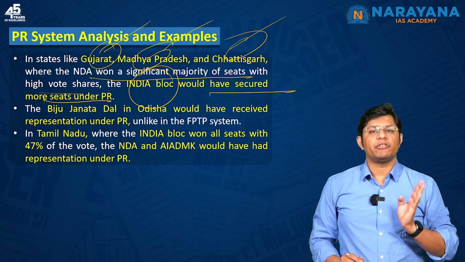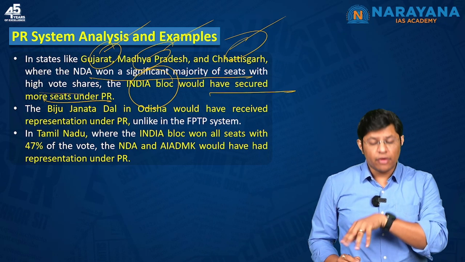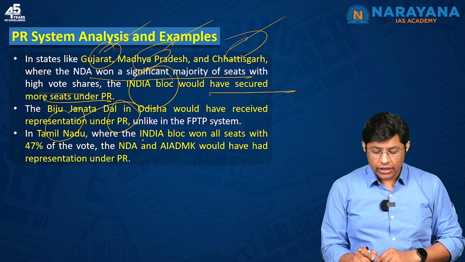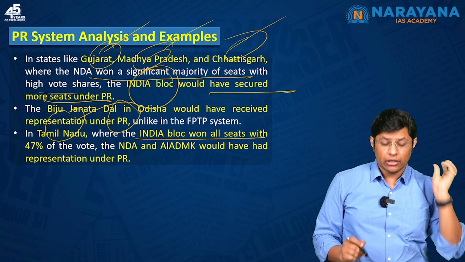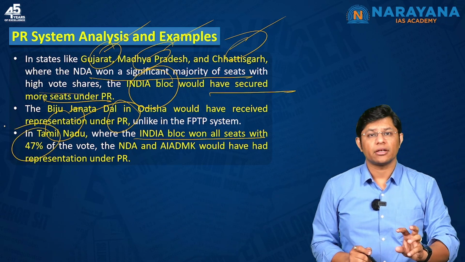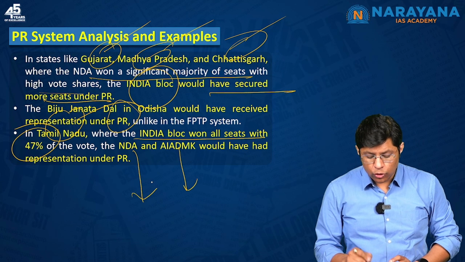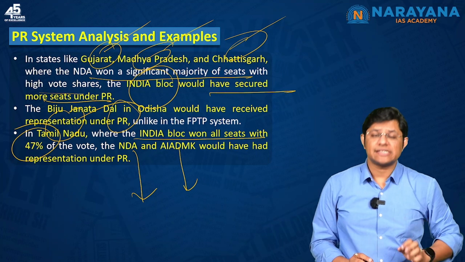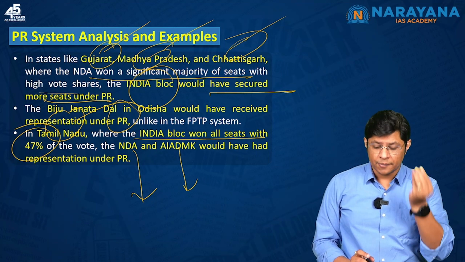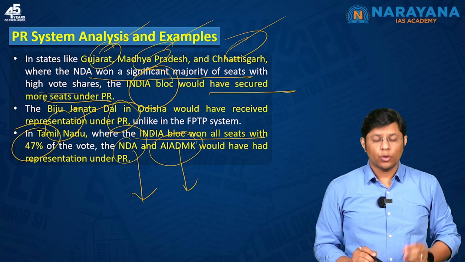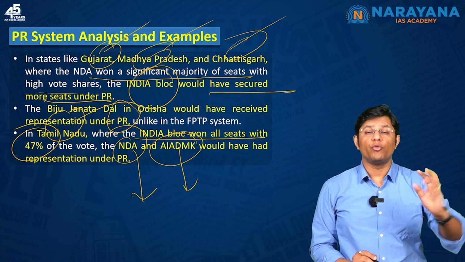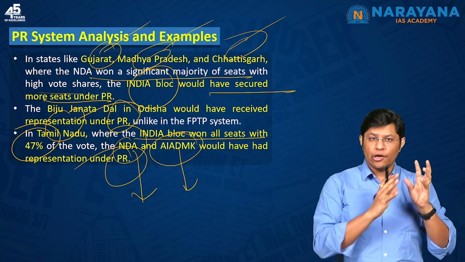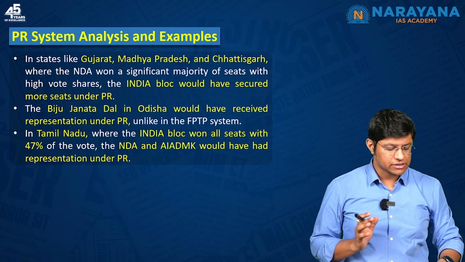The Biju Janata Dal, which lost the election in Odisha, would have received more number of seats under proportional representation. In Tamil Nadu, where the India bloc won all the seats, they only got 47% of the vote share. Now, NDA and AIADMK also got some percentage of vote share, which means the author of the article tries to suggest that had India adopted proportional representation, NDA and AIADMK, who did not get seats in Tamil Nadu, would have got seats because of proportional representation. I hope you understood what is first past the post and proportional representation system.